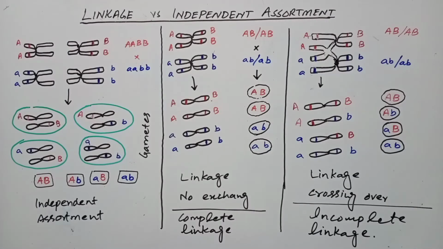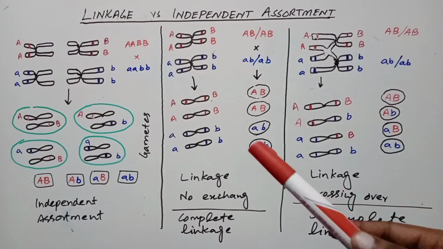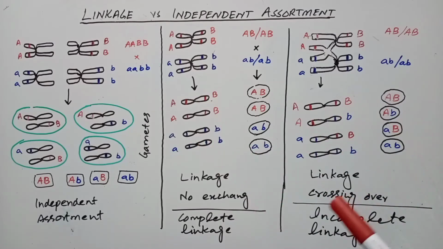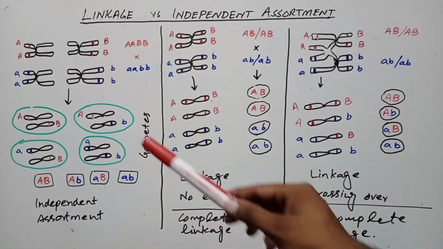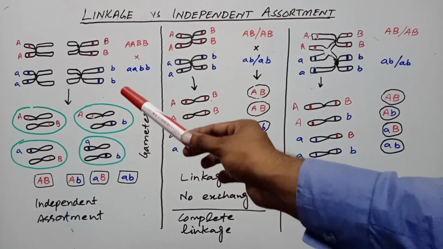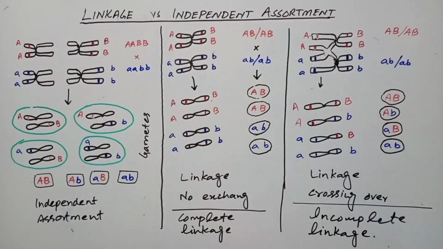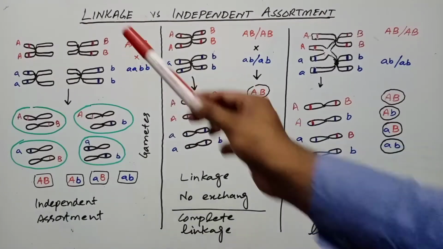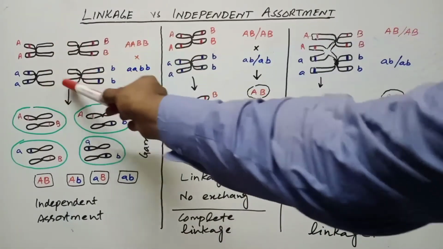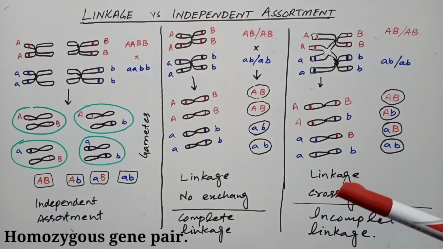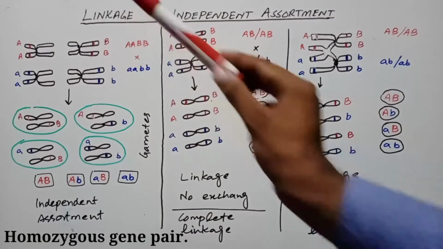You can understand the basic difference between gene linkage and independent assortment by this basic diagram. Here you are seeing there are three crosses, three diagrams, figure A, figure B and figure C. In figure A, we see the results of independent assortment of two pairs of chromosomes, pair 1 and pair 2, each containing a heterozygous gene pair, and there is no linkage.